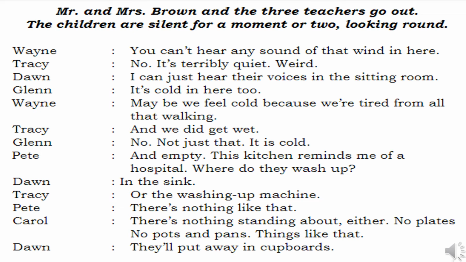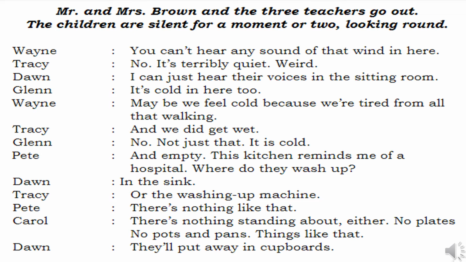He is questioning. Then Dwan sees a sink and says, in the sink there. Tracy: Or the washing up machine. Maybe in the washing machine or in the sink they might wash up. Pete says, there is nothing like that. Okay, they will wash in a sink or in a washing machine, but there is nothing like that seen here. Carol: There is nothing standing about either.